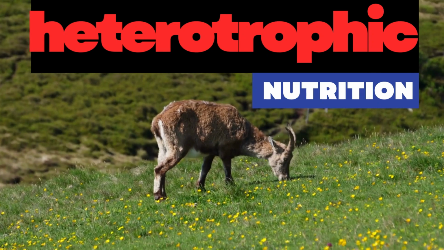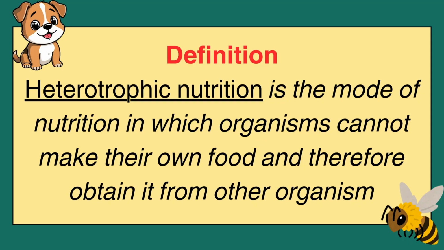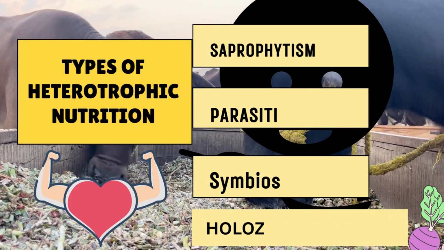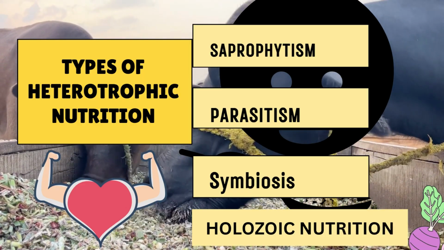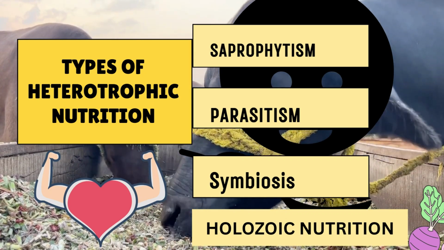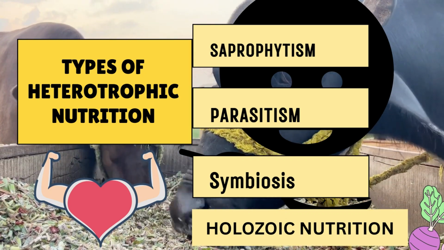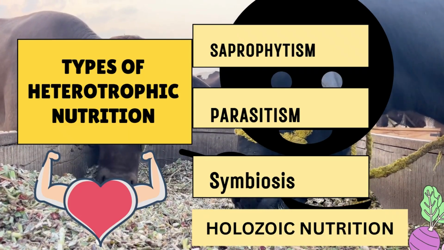So heterotrophic nutrition, as we have said, it is the mode of nutrition in which the animals cannot make their own food. Instead, this animal obtain ready-made food by feeding on plants, animals, or even both of them. So there are types of heterotrophic nutrition, and we are going to highlight them first. The first one, we have saprophytic nutrition, we have parasitism, we have symbiosis, and we also have Holozoic nutrition.